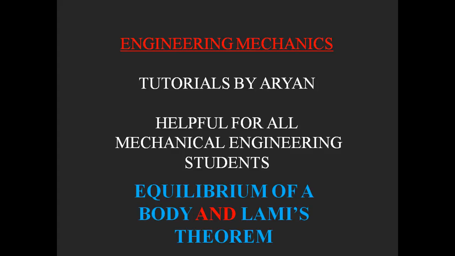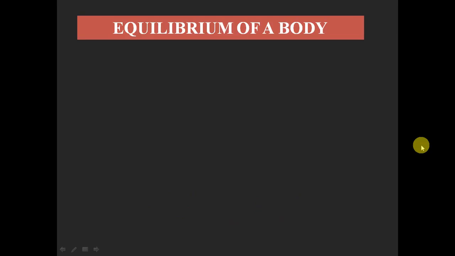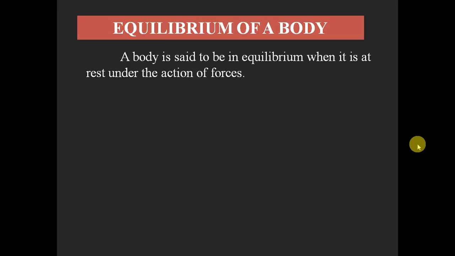So now we are going to discuss the equilibrium of a body and Lami's theorem statement. So here, the equilibrium of a body means what? The body is said to be in equilibrium when it is at rest under the action of forces. So equilibrium means the body should be under stable condition. That means there should be no movement for the body when any number of forces act on it. That is known as the equilibrium of a body.